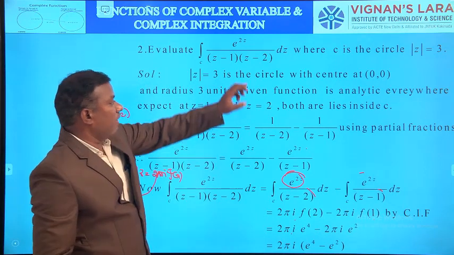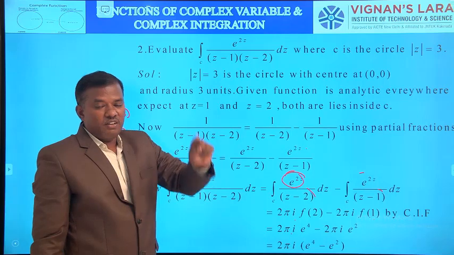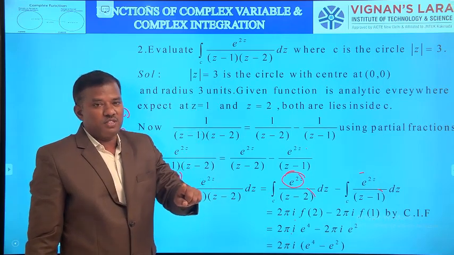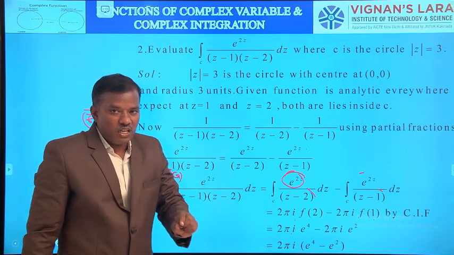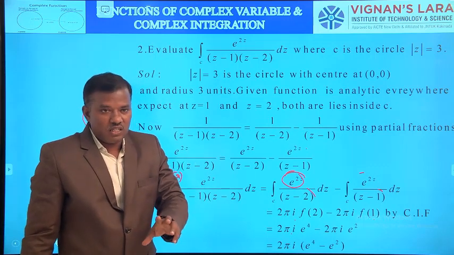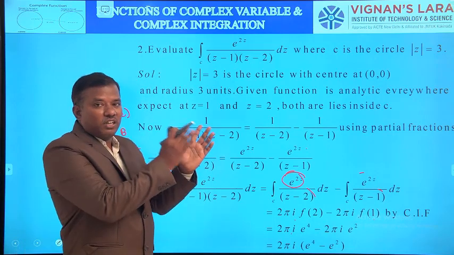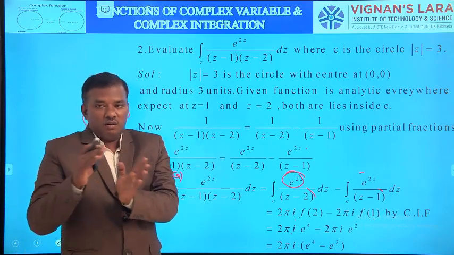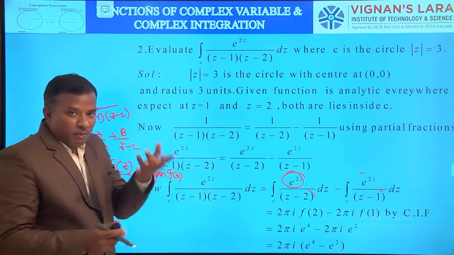So first identify the curve C and explain the curve C. Identify the singular points in f of z. Next, identify which point lies inside C and which point lies outside C. Then, if any product is there in the integrand, convert the product into summation or subtraction by applying partial fractions. How to apply the partial fractions?